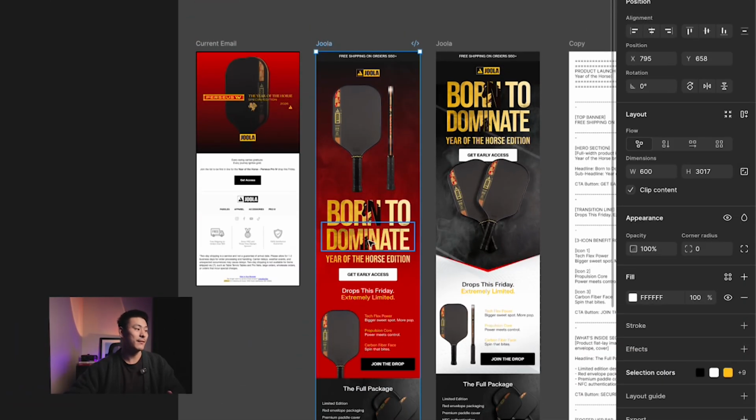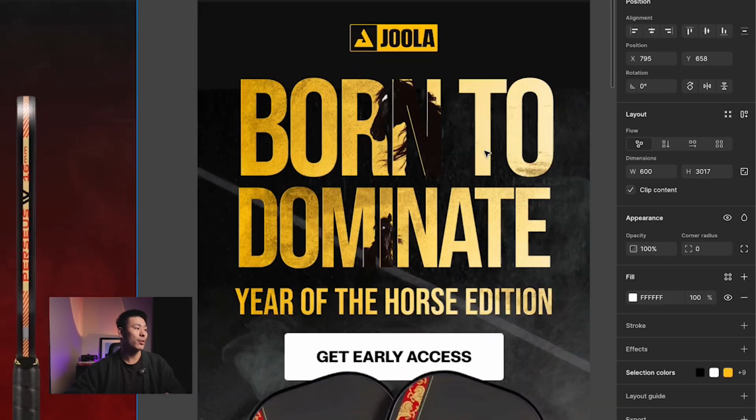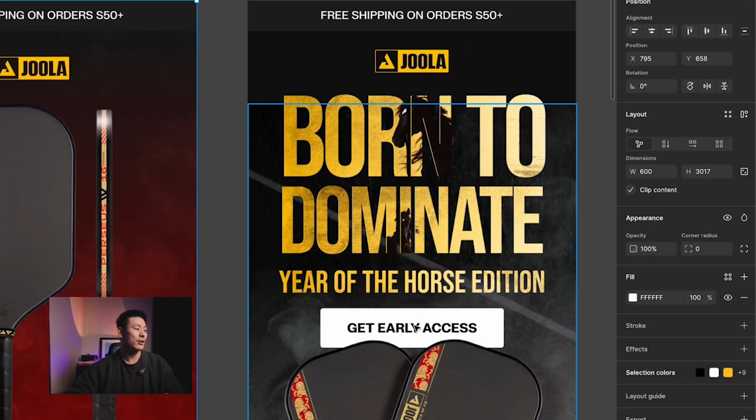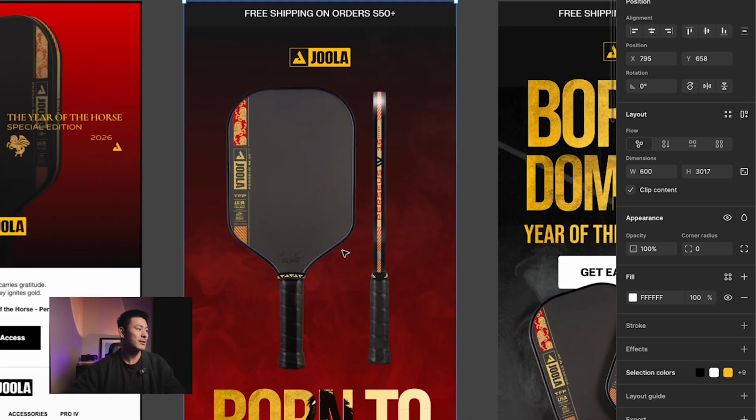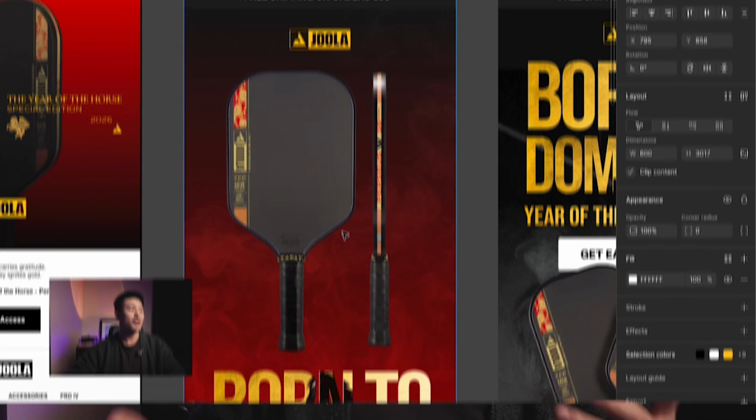Okay, so there you have it. That is a redesign of a high converting email for this brand's product launch email. Let me know what you guys think. Again, the biggest thing we wanted to focus on was that above the fold section, we wanted to draw that copy out, highlight the most important sections, as well as add a little more life, add a little more about the product, and just elevate the brand as a whole.